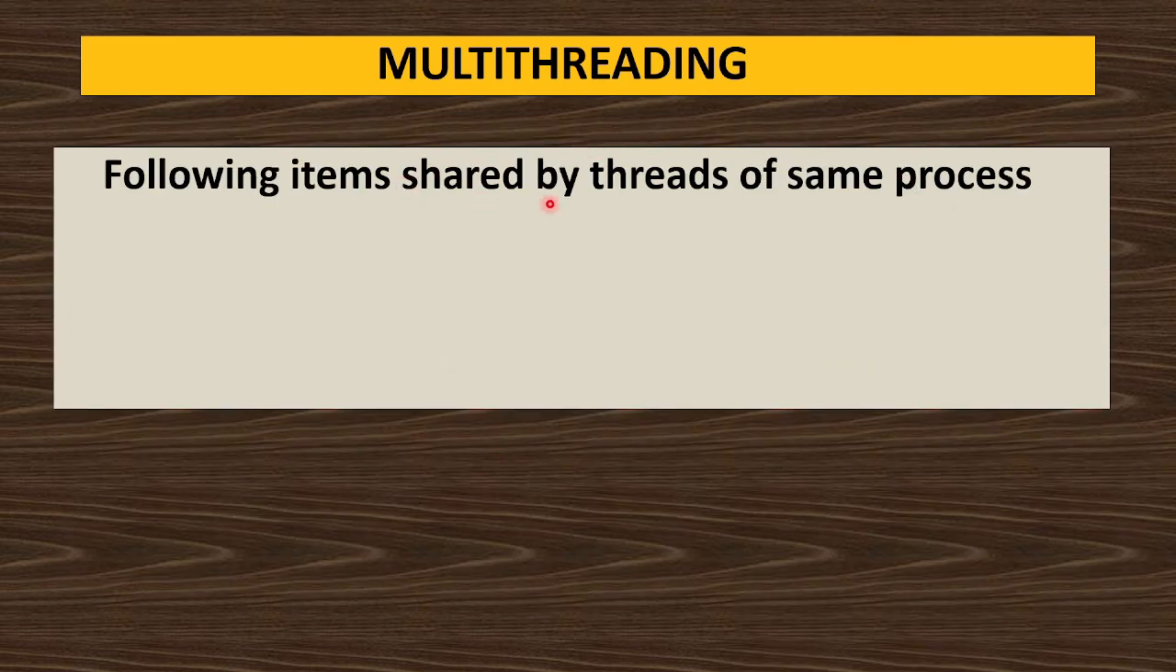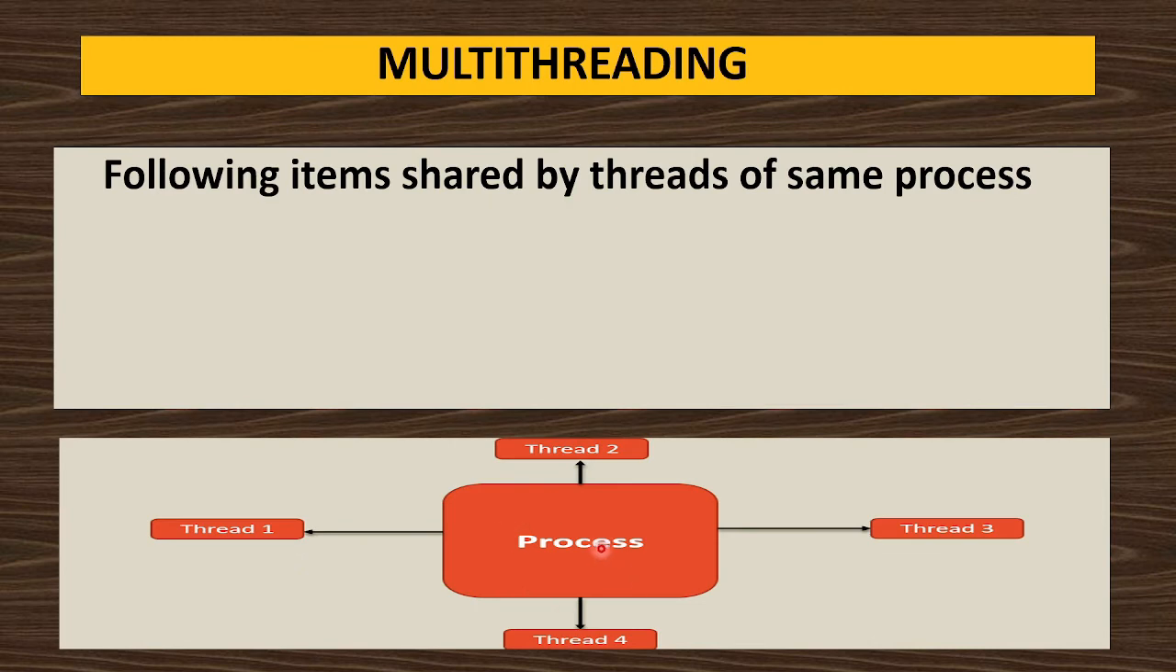Then the following items are shared by threads of the same process. See, this is a process, and it has 4 threads: thread 1, thread 2, thread 3, thread 4. All are part of this process only. So which items are shared by all these threads of this process, that we'll see now.